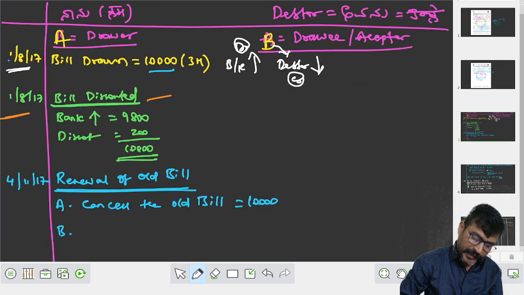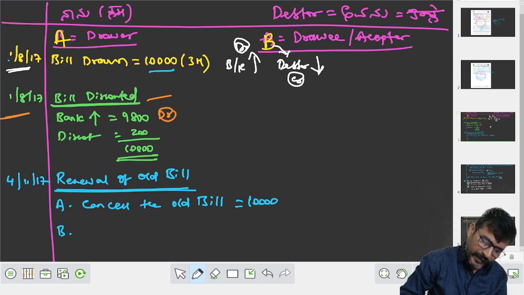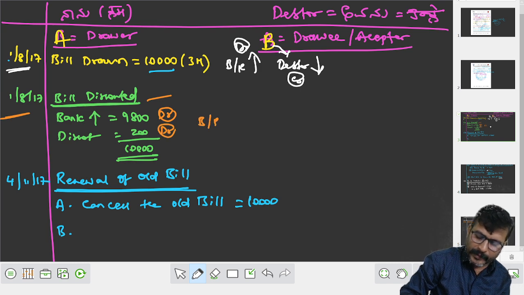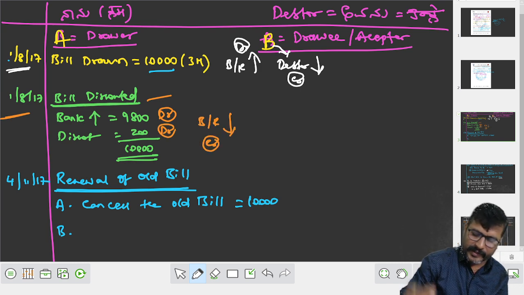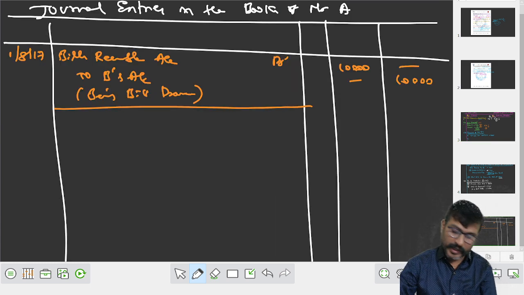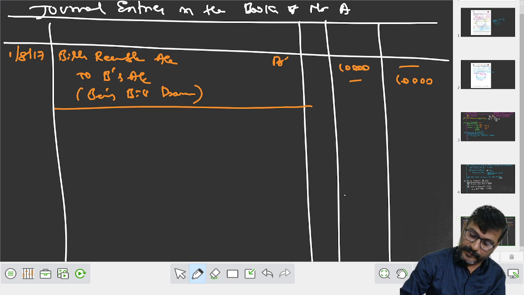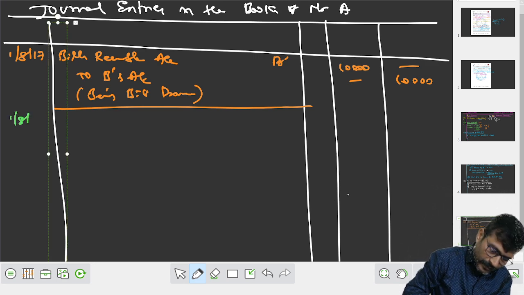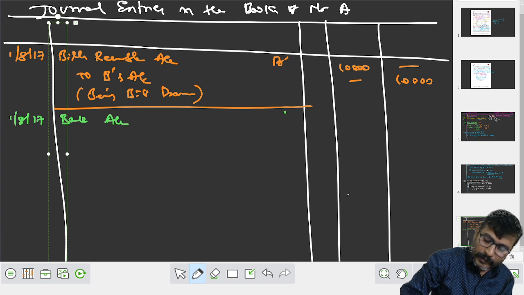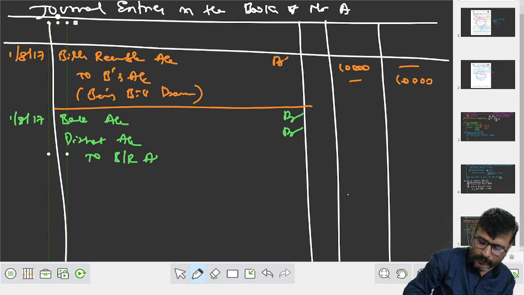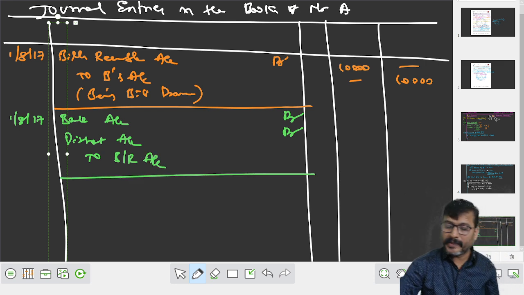When bill is discounted, bank increased, debit; discount is an expense, debit; your bills receivable decreased, it is to be credited. On August 1st, same date. Bank account debit, discount account debit to bills receivable account.